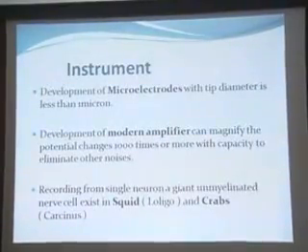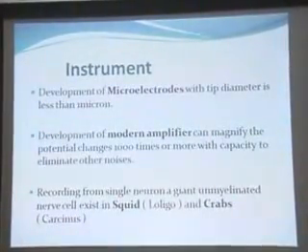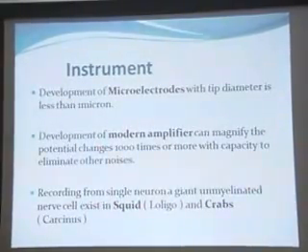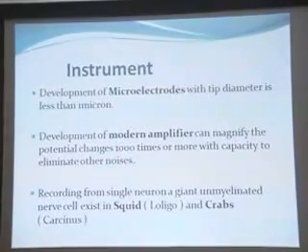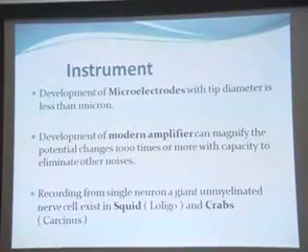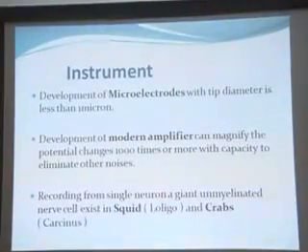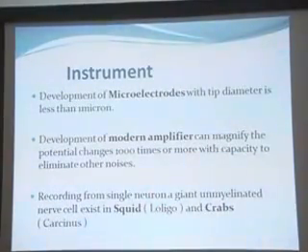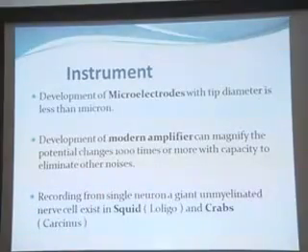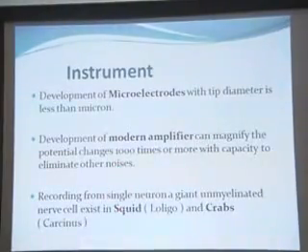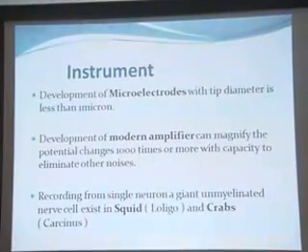Recording from a single neuron, a giant unmyelinated nerve cell: in all human axons, the diameter is less than 20 micron. But in the case of a squid, that is Loligo, and crabs, that is Carcinus, the neuron taken has a diameter of approximately 1 millimeter, or 50 times more than the diameter of an axon in mammals or human beings.